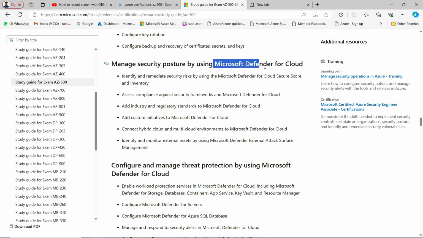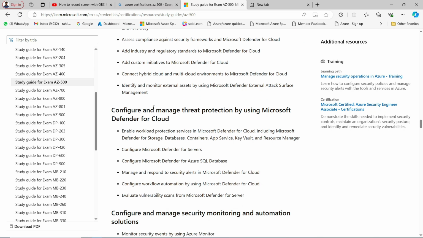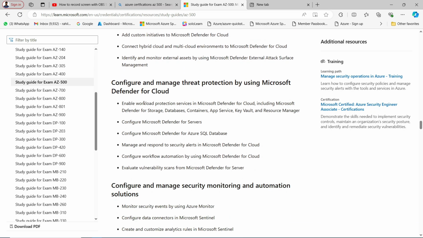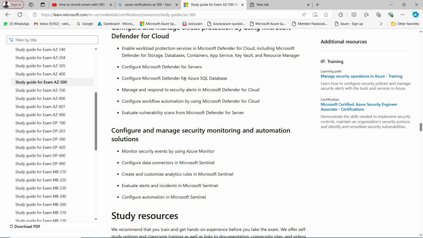Now we're talking about Microsoft Defender, that is the platform as a service. This is, I think, really easy if you are using Azure. Configure and manage threat protection by using Microsoft Defender for Cloud. So Defender you can configure on SQL database. You can configure security alerts. You can go for the workflow as well.